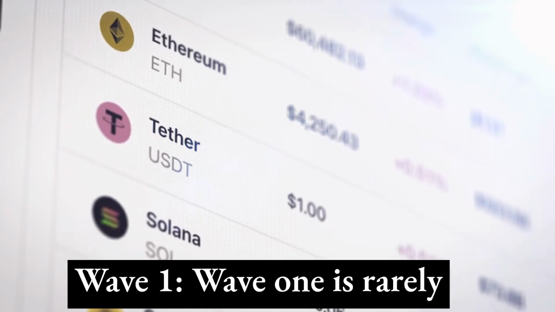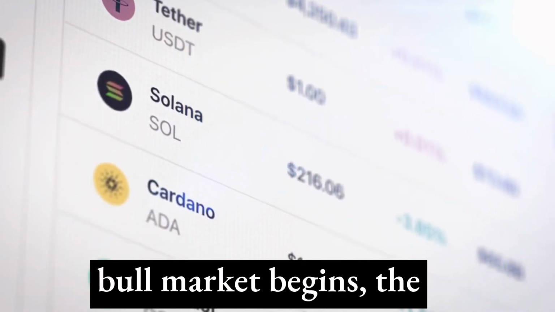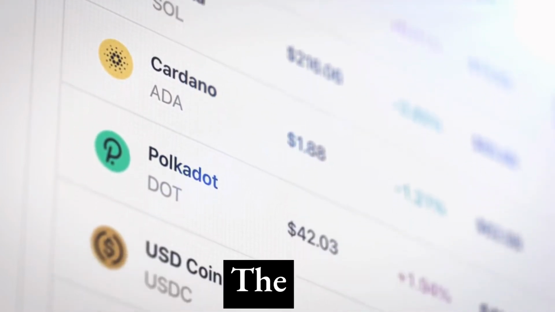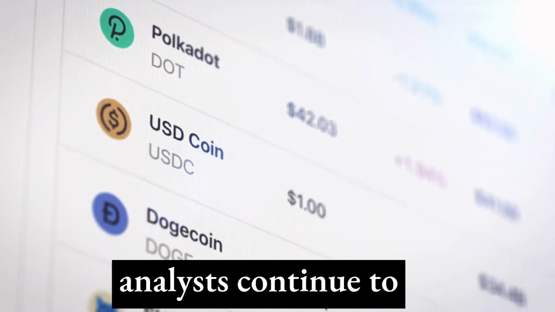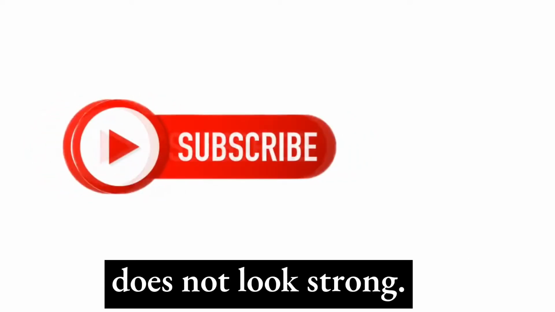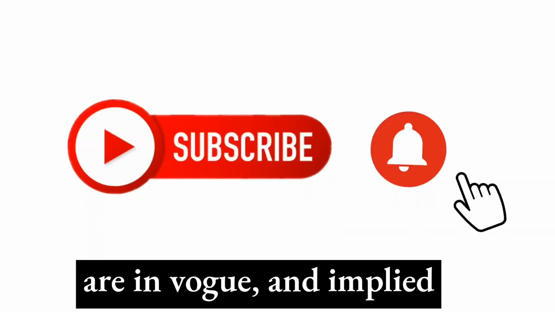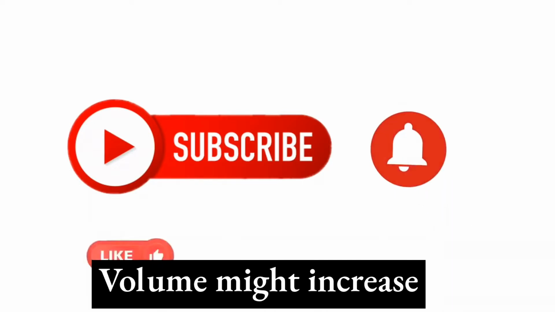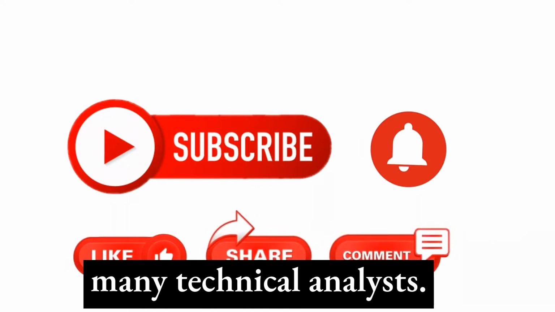5-wave pattern. Wave 1. Wave 1 is rarely obvious at its inception. When the first wave of a new bull market begins, the fundamental news is almost universally negative. The previous trend is considered still strongly in force. Fundamental analysts continue to revise their earnings estimates lower. The economy probably does not look strong. Sentiment surveys are decidedly bearish. Put options are in vogue and implied volatility in the options market is high. Volume might increase a bit as prices rise, but not by enough to alert many technical analysts.